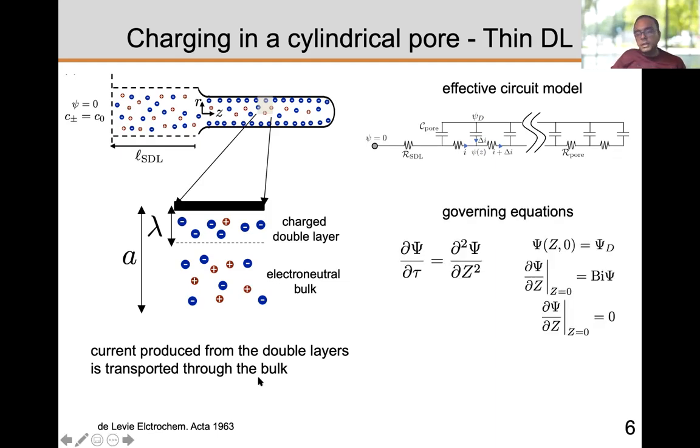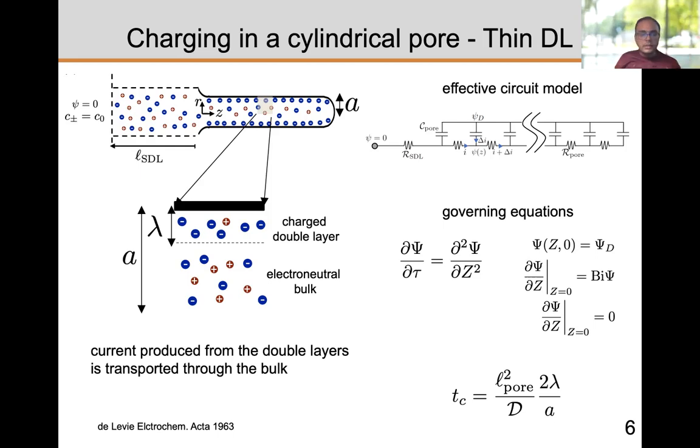And what we wanted to understand was whether, so the governing equation for the system essentially looks like an unsteady diffusion equation. So tau is dimensionless time, z is dimensionless length in the z direction, and these are just boundary conditions. And this is an unsteady diffusion equation, which has an analytical solution. So we can solve for the system. And the time scale here is given by this factor where you have a length square by D, which is the diffusion time scale, multiplied by this ratio lambda by a. So it's proportional to the Debye length. That's essentially the time scale that comes out from this analysis.